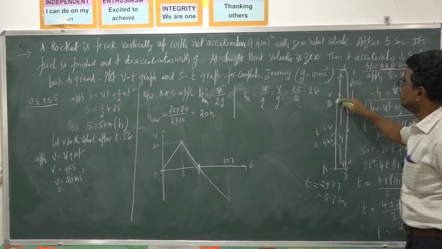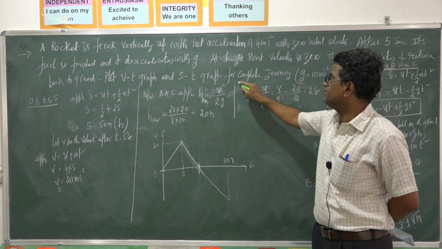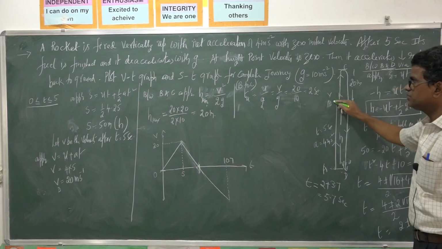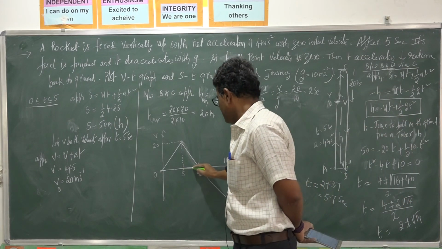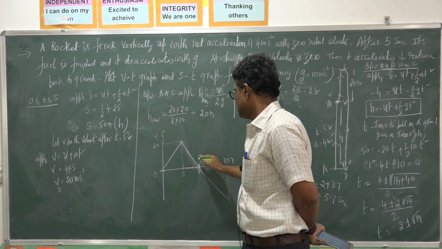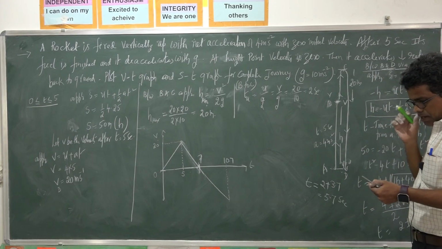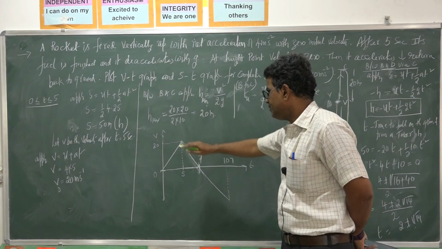So from B to C it will take 2 seconds for rising, and for falling 2 seconds. So this time interval is 2 seconds. So this one is 7 seconds. So you will get 7 seconds. So this is the velocity time graph.